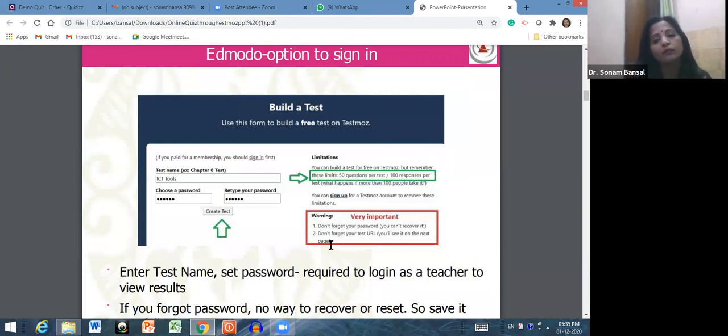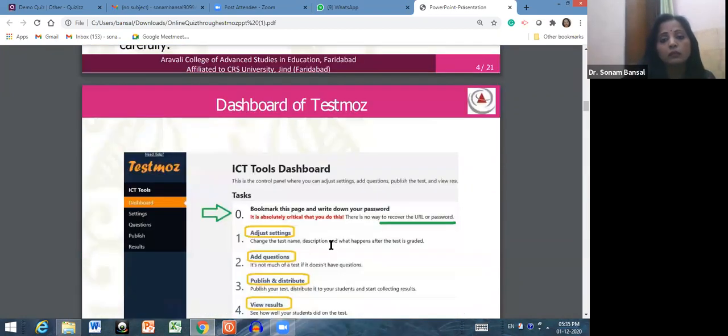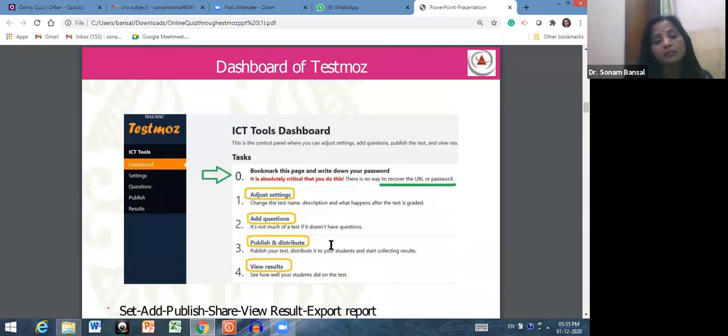Edmodo is a kind of platform like Facebook even, but it is an educational site like Google Classroom, in which you can share that test with your students directly by creating that particular test in Testmoz, right?